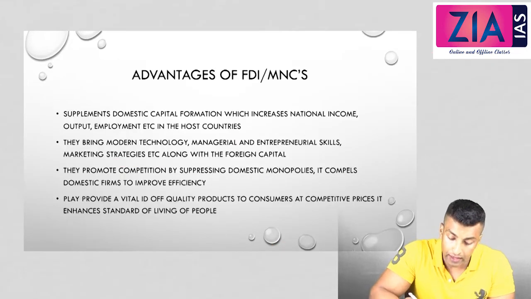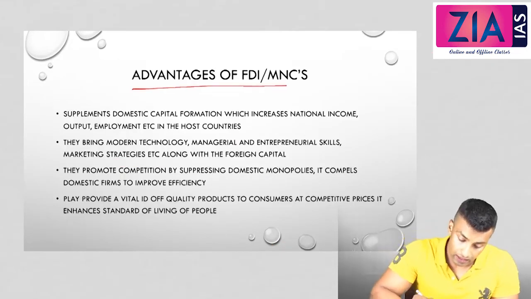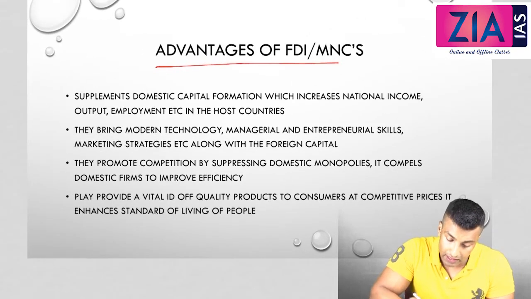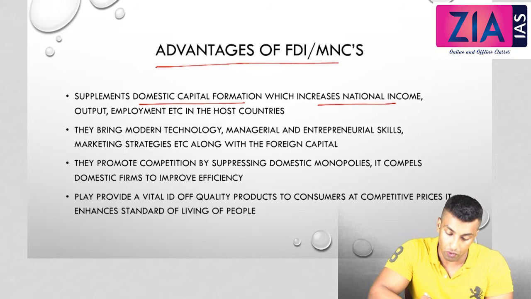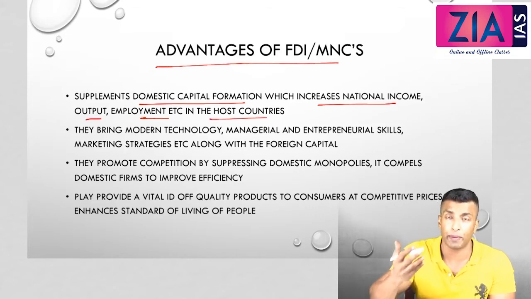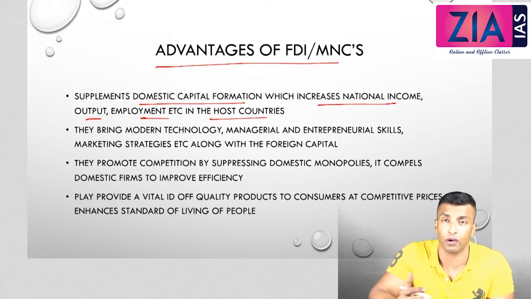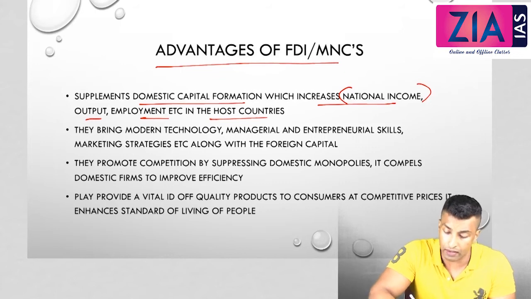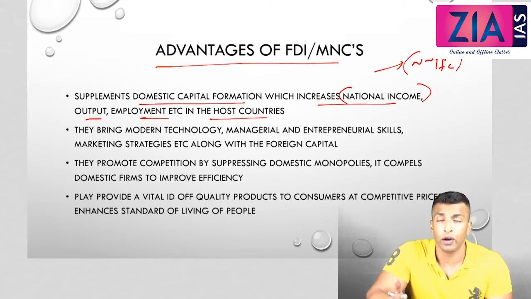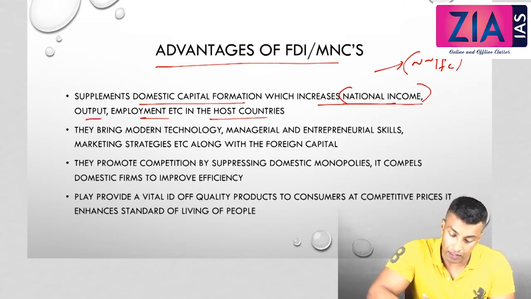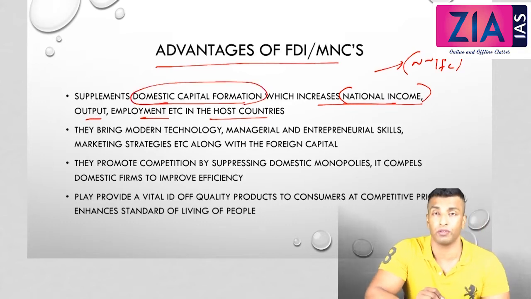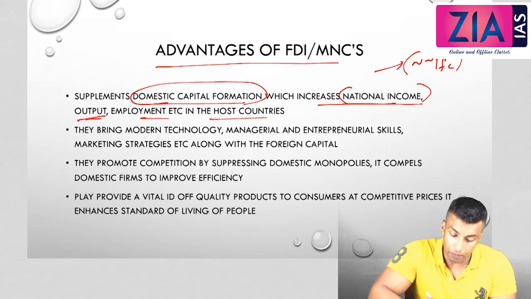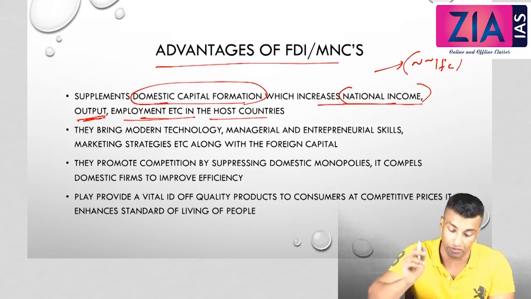Now let's quickly look into the advantages of FDI or MNCs. You can see here, it supplements domestic capital formation, which increases national income, output, employment, etc. in the host countries. Capital formation means infrastructure development, all this will be there. So that contributes towards an increase in national income. National income we have discussed in the previous chapter: NNP at factor cost is national income, net national product. That will improve if there is better capital formation or infrastructure development. Output will be more, employment generation will be more, and the host country will get a lot of advantage. That is the most important advantage.